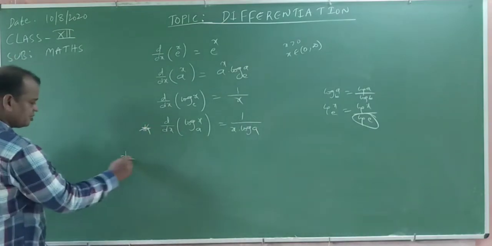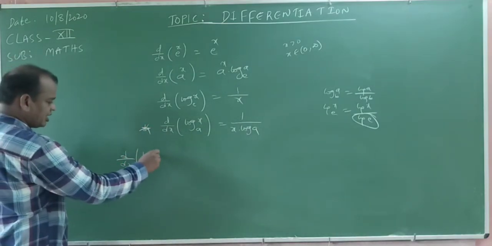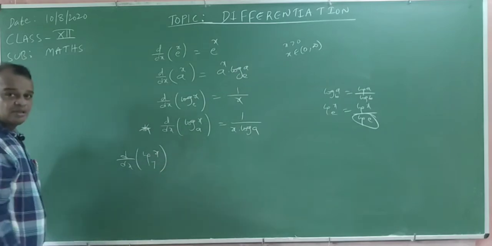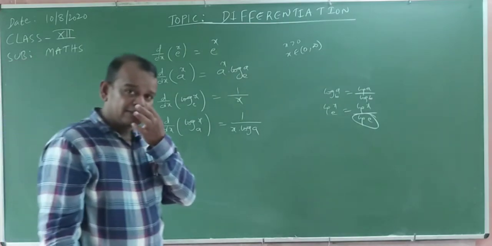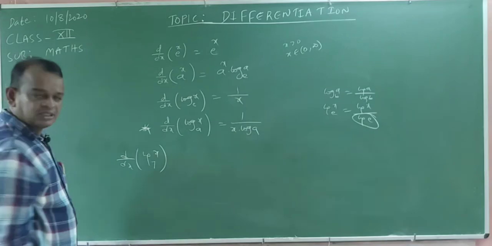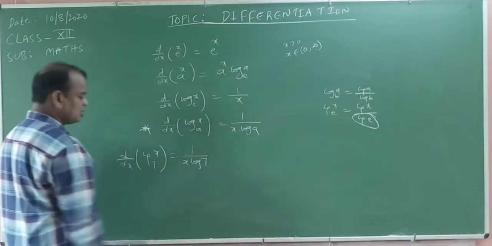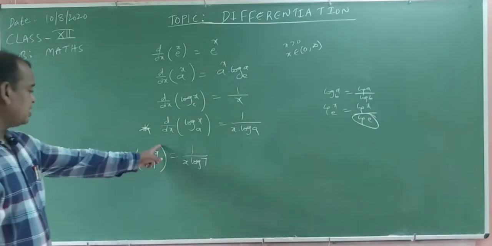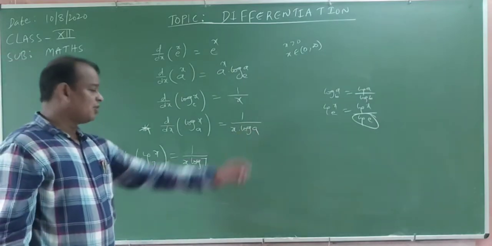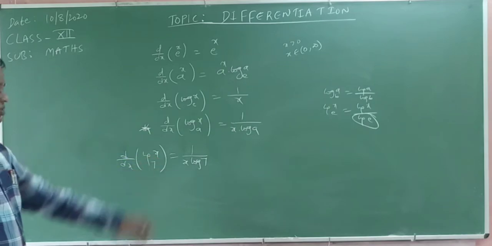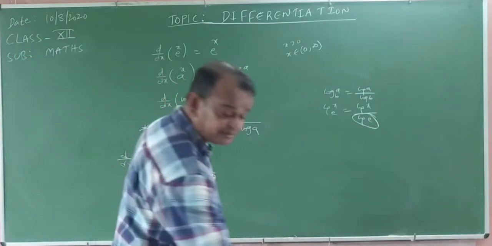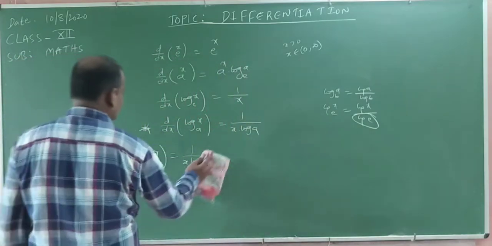From the examination point of view, suppose we are asked to find the derivative of log x base 7. Is it 1 by x? Not 1 by x. The answer is 1 by x into log a, where log a means log 7. For log x base a, the formula is 1 by x into log a, that is 1 by x into log 7.